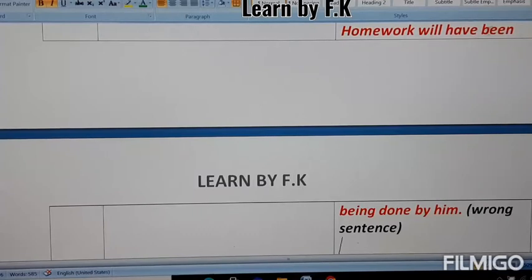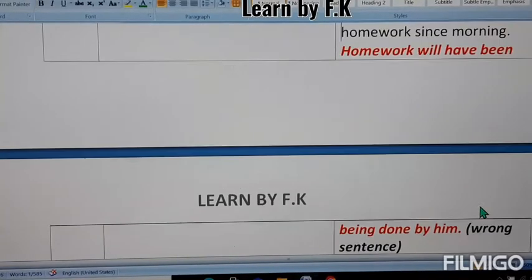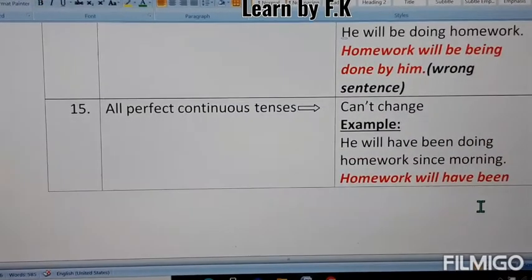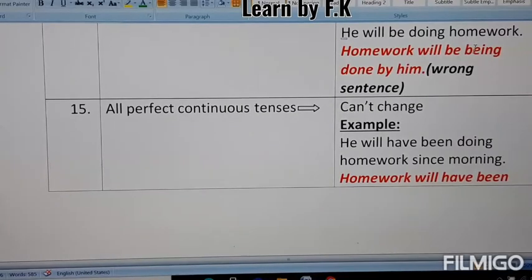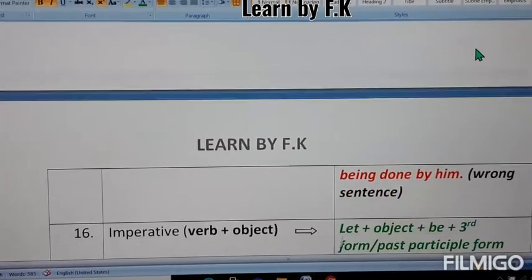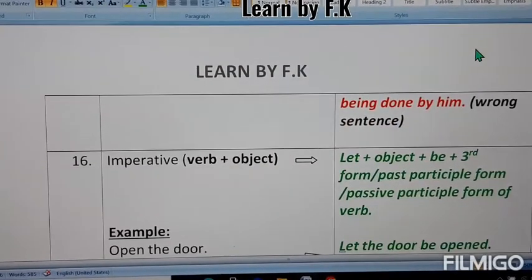Here you can see been plus being, twice they are repeating with different forms, and it cannot be possible in one sentence. That's why this sentence is wrong, as well as the previous one. Be plus being cannot be possible in the same sentence. So these sentences you cannot change into passive voice.